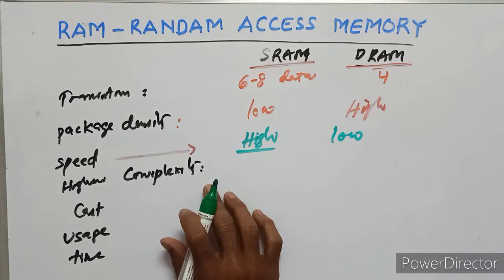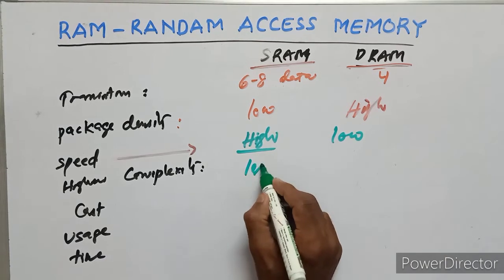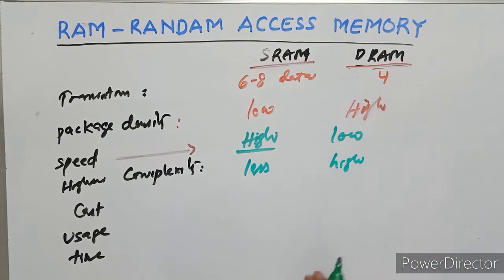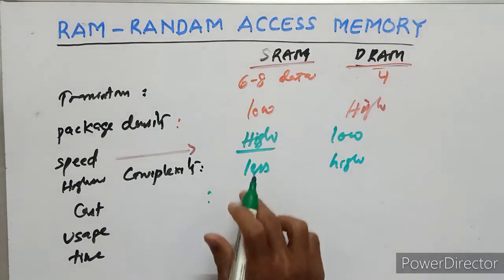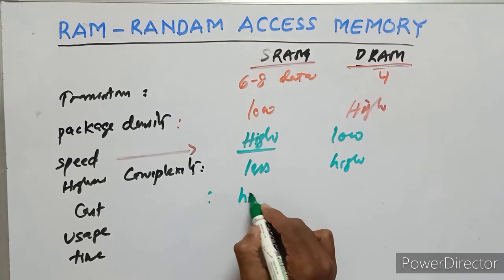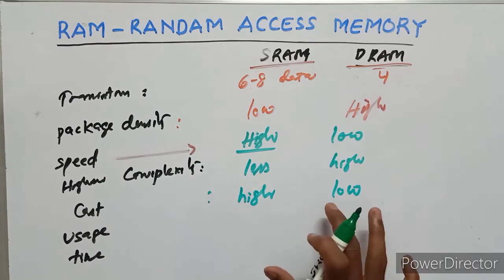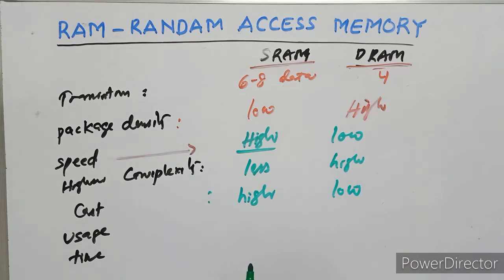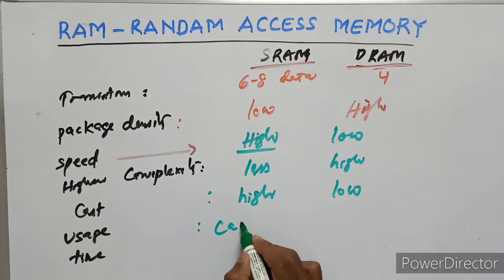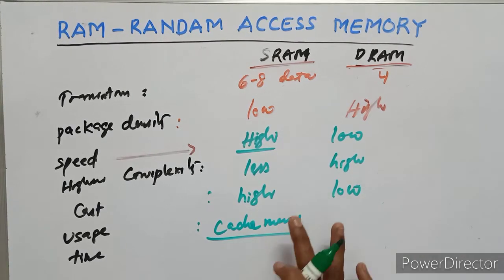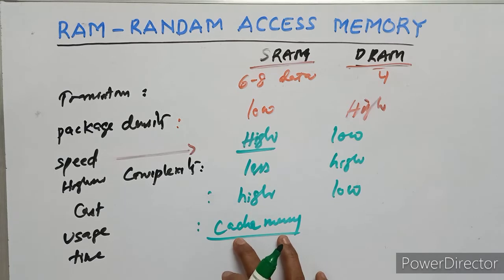Higher complexity: SRAM is less, DRAM is high. Cost: SRAM is very expensive with high cost, while dynamic RAM is low cost. Usage: SRAM is used as cache memory.